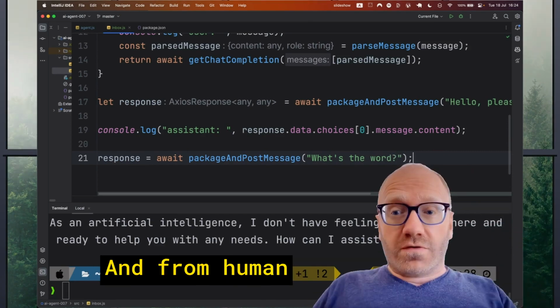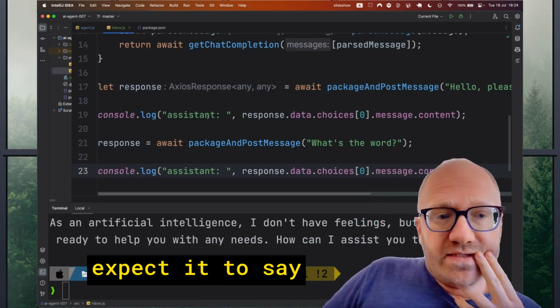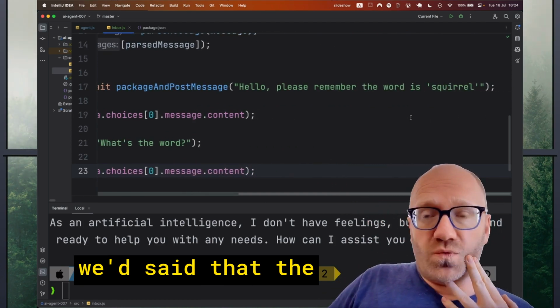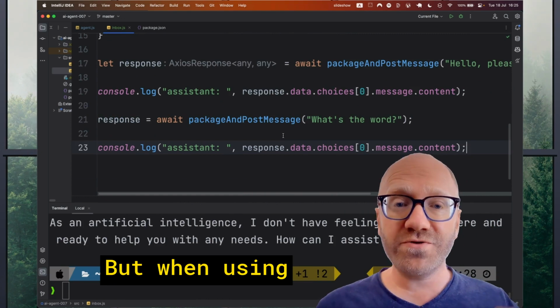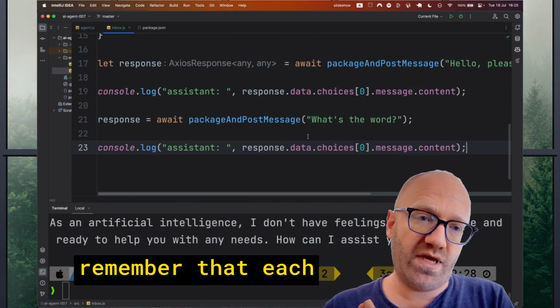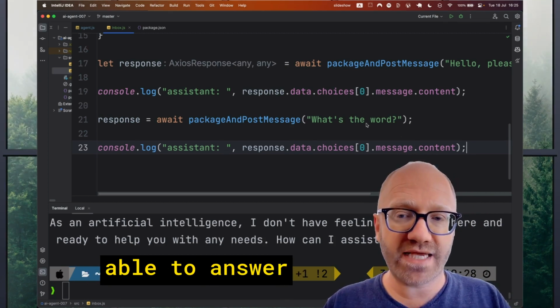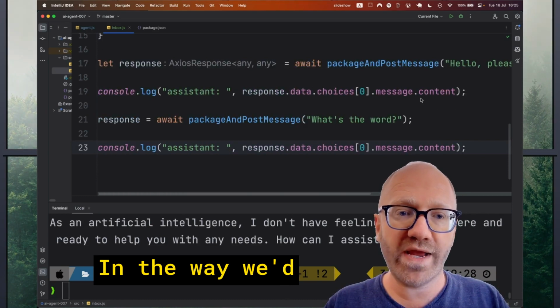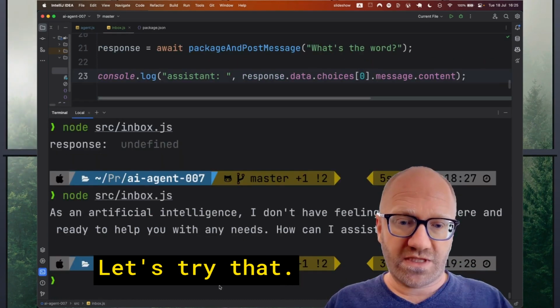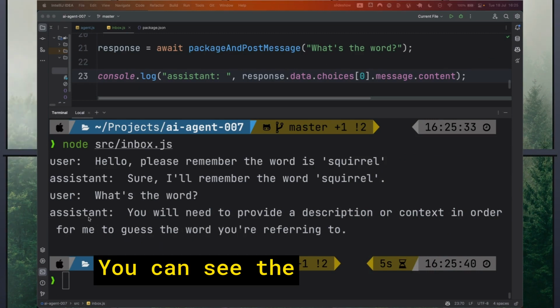Okay. And from human intelligence, we'd expect it to say squirrel because we said that the word is squirrel. But when using the OpenAI API, you have to remember that each API call is its own world. It should not be able to answer that question in the way we'd expect and want it to. Let's try that. All right, and look at that for a second. You can see the problem.